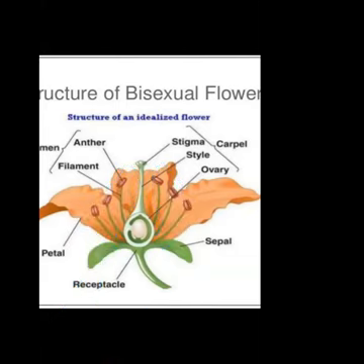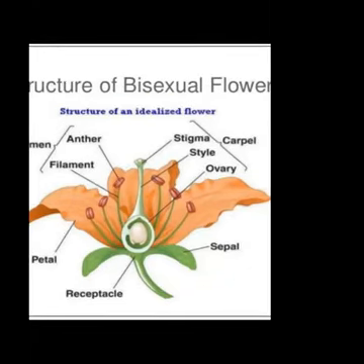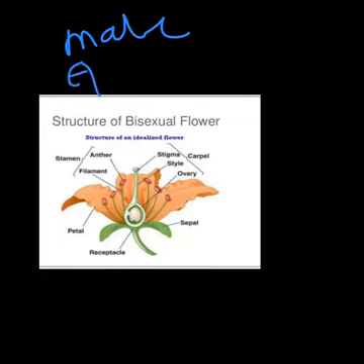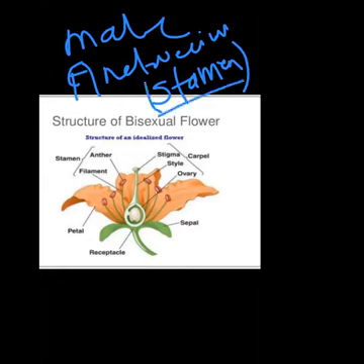So let's discuss these structures in detail because you have this topic in detail. You're also expected to label the parts of this male reproductive part and female reproductive part. So children, let's discuss first the male reproductive part, that is androecium, which is also called as stamen, and the stamen is labeled in your book. क्या लेबल करते हैं इसको? Stamen. आपके एनसीईआरटी में भी यही होगा, stamen. Stamen is the male reproductive part.